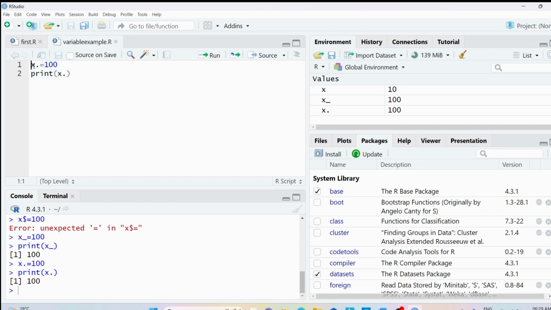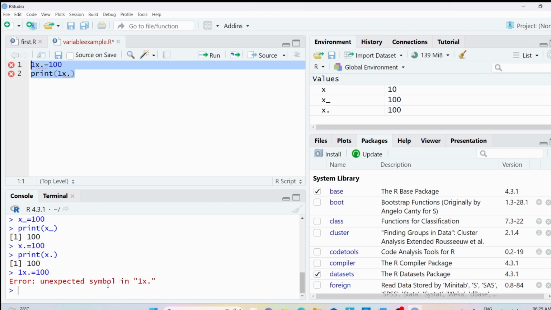Let me provide a digit as 1. And now you can verify we got an error, unexpected symbol in 1x. And similarly, I said that you cannot start with an underscore. Instead of a digit here, let me provide the underscore. Let me save this code and let me run it for you. Again we got an error called unexpected symbol.